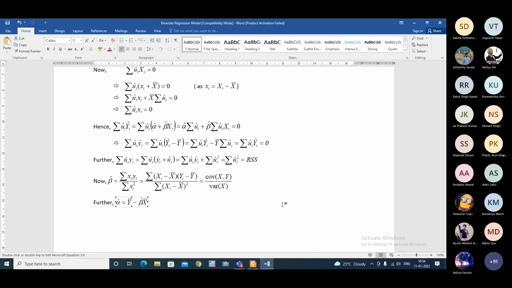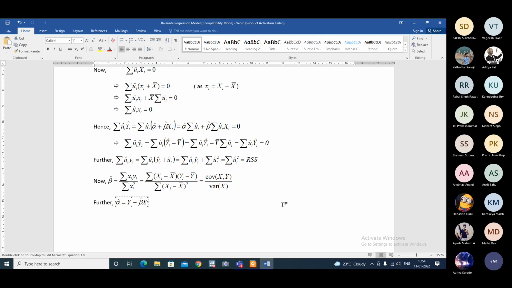We may also need to change the scale. And we need to understand how such changes would affect the OLS estimators.